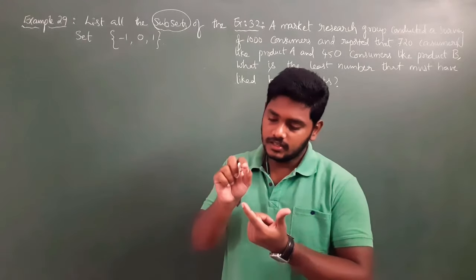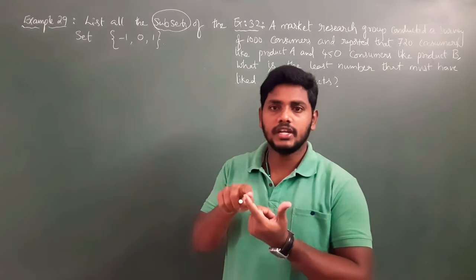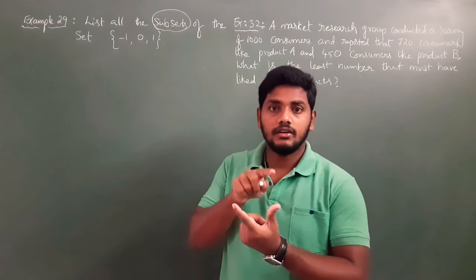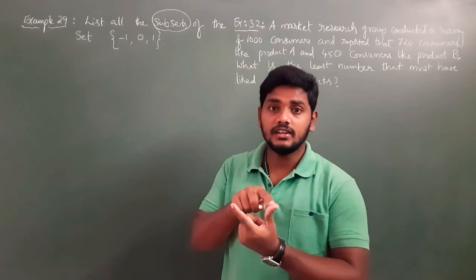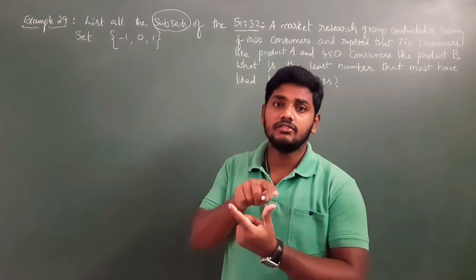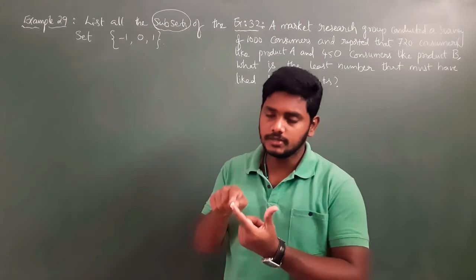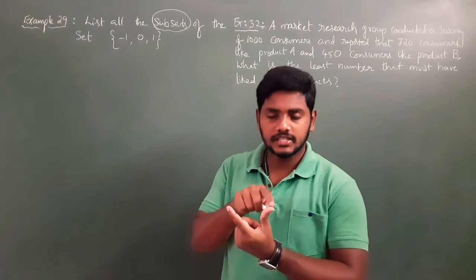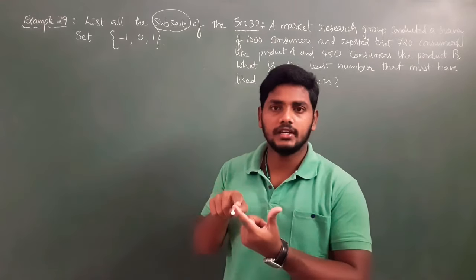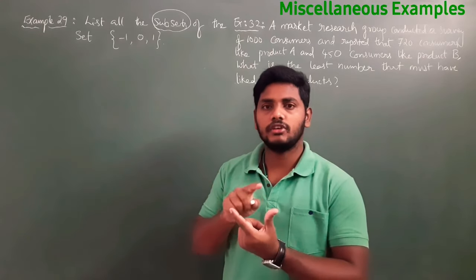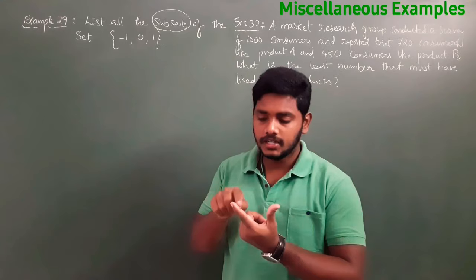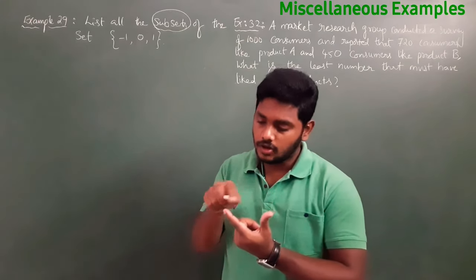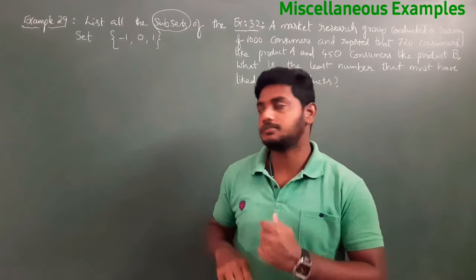For example, in A, 1 to 10 are there: 1, 2, 3, 4, 5, 6, 7, 8, 9, 10. In B, 1, 2, 3, 4, 5, 6, 7, 8, 9, 11, 12 up to 20 are there. Is A a subset of B? In B, 1 to 20 are there but except 10. But in A, 1 to 10 are there. Can A be a subset of B? No. Why? Because 10 is not present in B. So A is not a subset of B. Subset means every element should be there. That we call a subset.